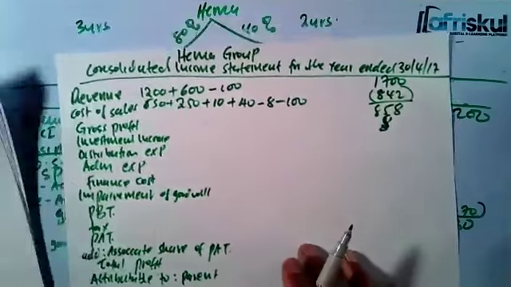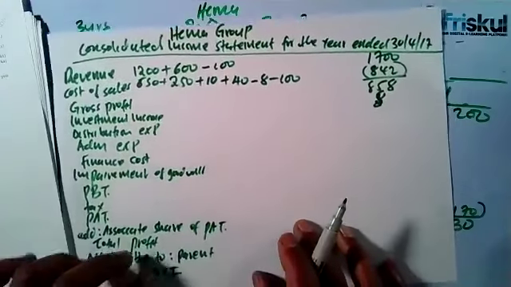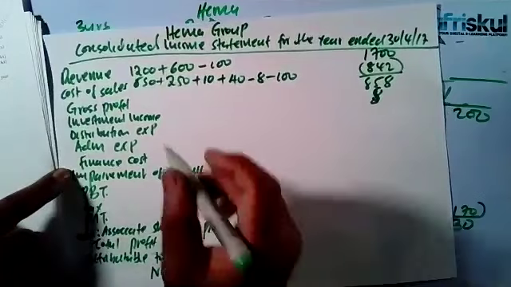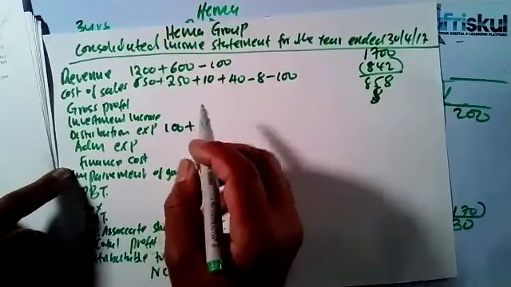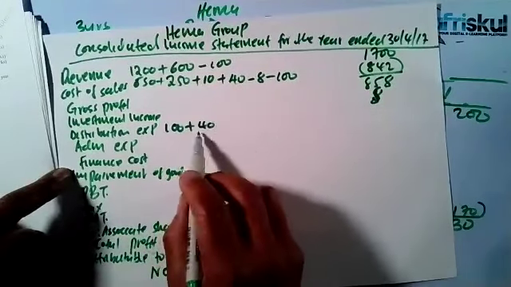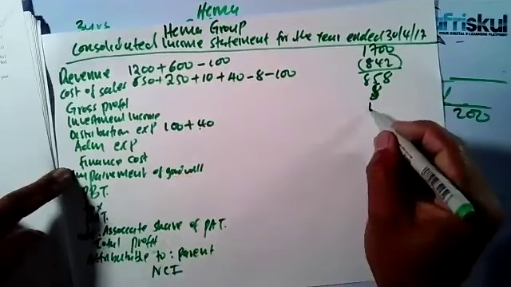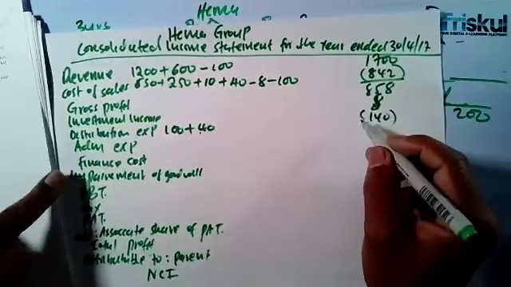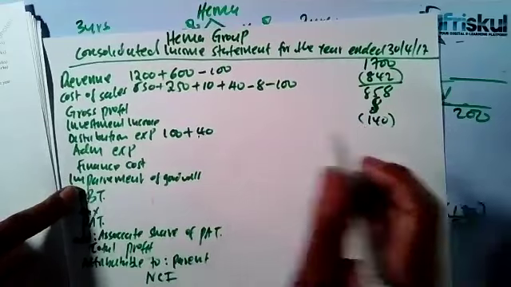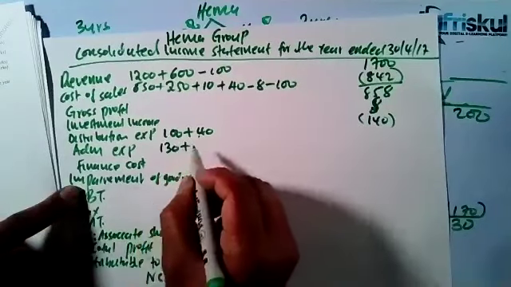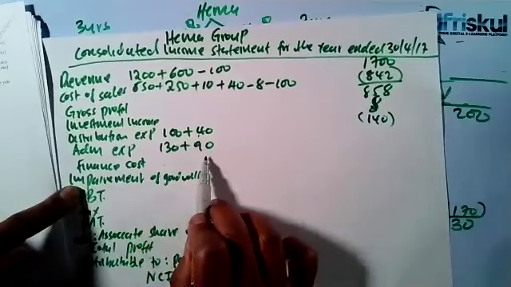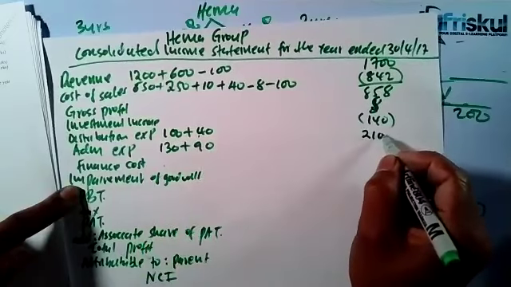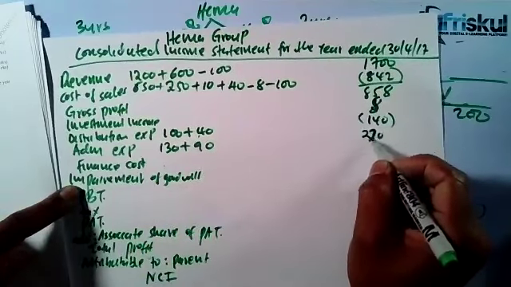Then let's go to expenses, distribution cost. Now for distribution cost, that one is totally direct. You just take 100 for the parent, and for the subsidiary, which is 40, that one is 140. Then we have admin expenses. For admin, you take 130 plus 90, the parent and the subsidiary, and you have 220.